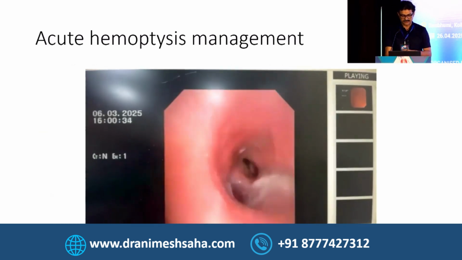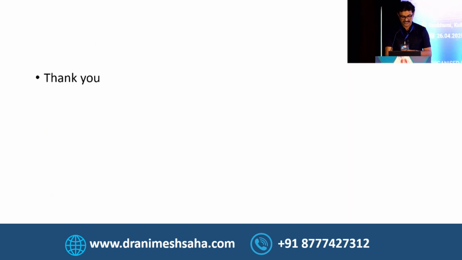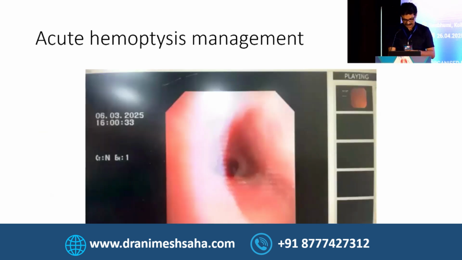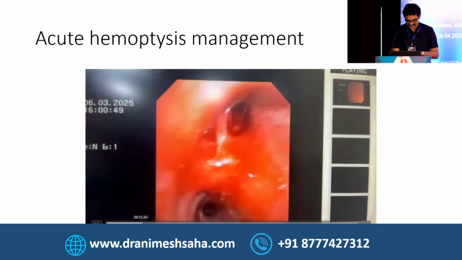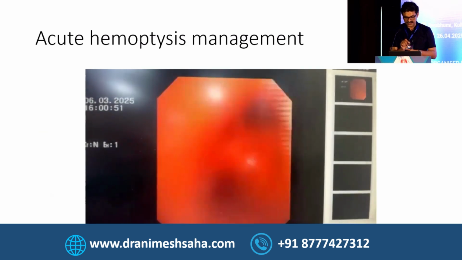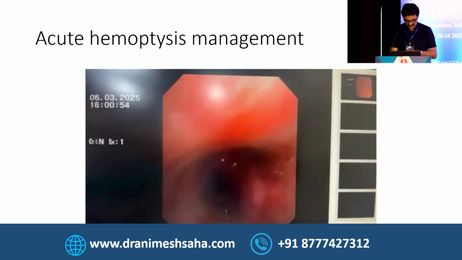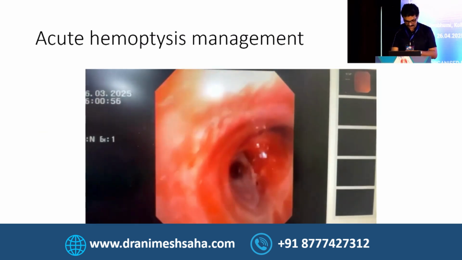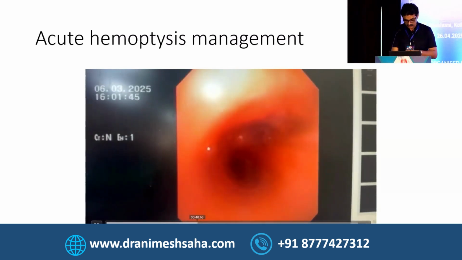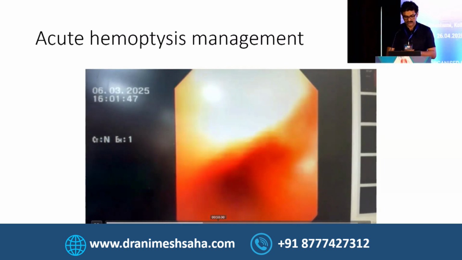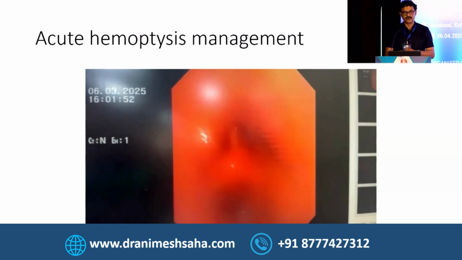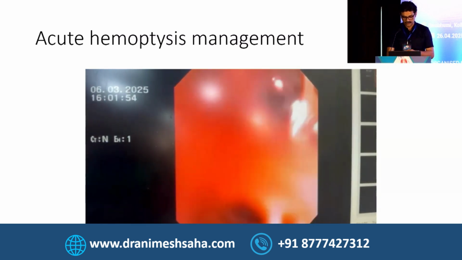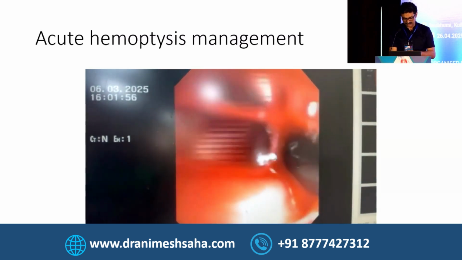And we can manage acute hemoptysis. This is a video where we are showing this patient is actually having a massive hemoptysis. When we diagnose the site of the hemoptysis at the right upper lobe posterior segment, we can go into the segment and put a catheter, which is known as a glue catheter or sclerotherapy catheter. Within the segment, we can put 2 ml of glue, and that ultimately results in control of the bleeding.